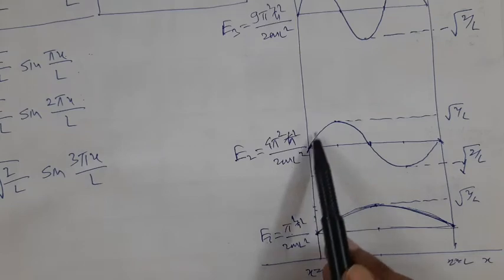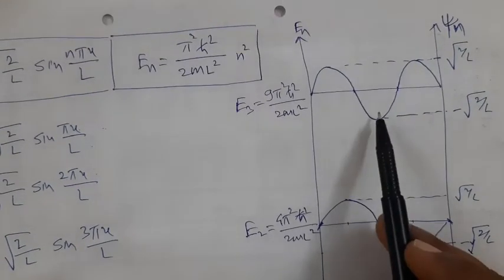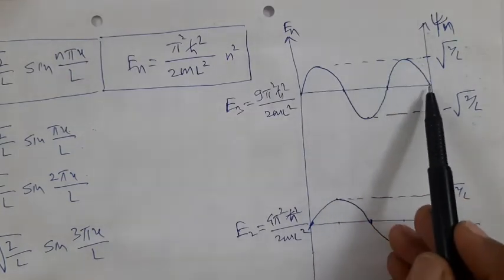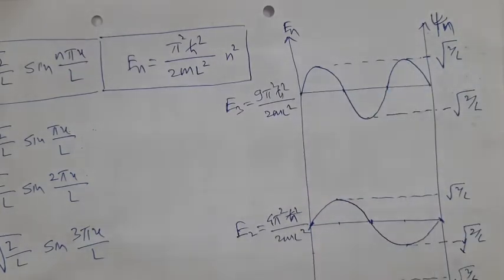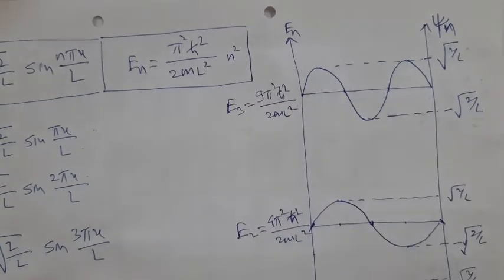For n is equal to 2, the wave function is in the form of a complete sinusoidal cycle. For n is equal to 3, the wave function is one complete and one half cycle, and so on. For n is equal to 4, you may observe that the wave function is in the form of 2 complete cycles from x is equal to 0 to x is equal to L. Now what we will have to do today, we will have to think about